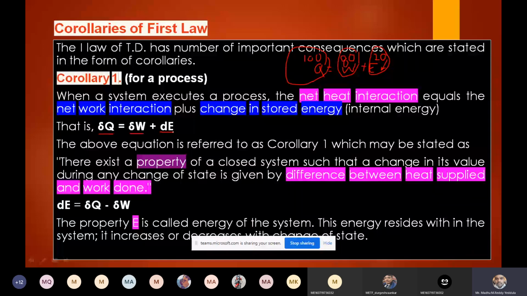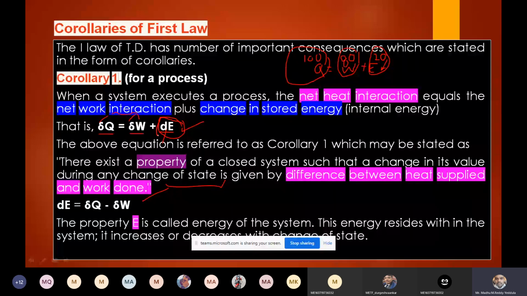It can also be stated as: there exists a property of a closed system such that the change in its value during any change of state, namely dou Q minus dou W, is equal to dE. Again, there exists a property of a closed system such that a change in its value is given by that. Which is the property here? Energy is a property because it is an exact differential. You can see dou Q and dou W are both path functions. These are partial derivatives or inexact differentials, whereas energy is a property of a system.